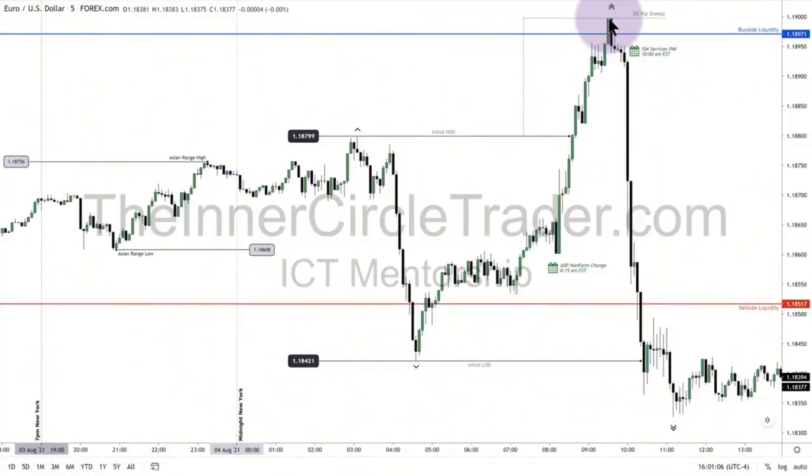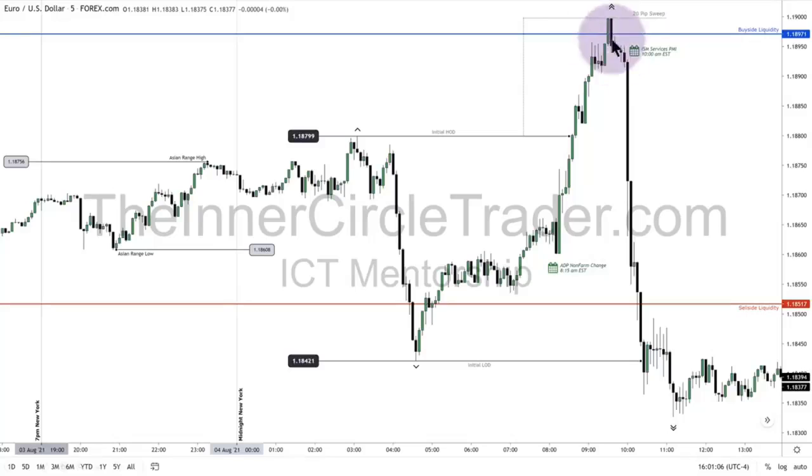You're going to find that when I teach you the Asian range standard deviations and how to measure them out, you're going to get within 3 pips. That's usually the standard. So it's like a variance of 3 pips from what the actual high of the day is and what these levels will call. You might be a little bit over, a little bit under, and sometimes right at it. But 3 pips is as close as I can get you without doing things I'm not supposed to be doing.